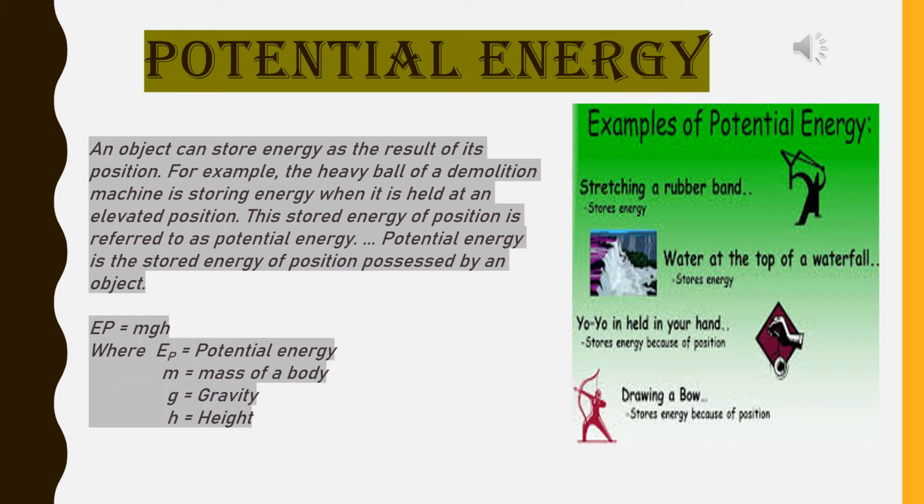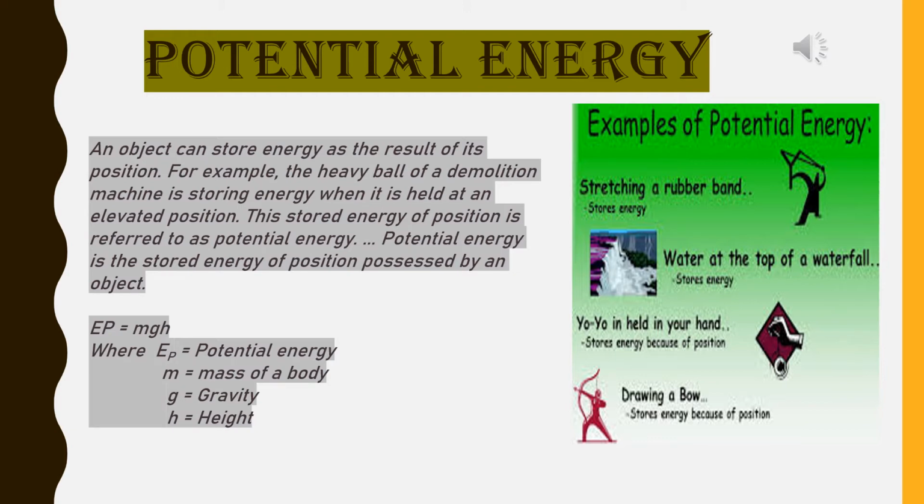Potential energy. An object can store energy as the result of its position. For example, the heavy ball of a demolition machine is storing energy when it is held at an elevated position. This stored energy of position is referred to as potential energy. Potential energy is the stored energy of position possessed by an object. If potential energy is equal to EP, then EP is equal to mgh, where m is equal to mass of a body, g is equal to gravity or gravitational attraction, and h is equal to height.